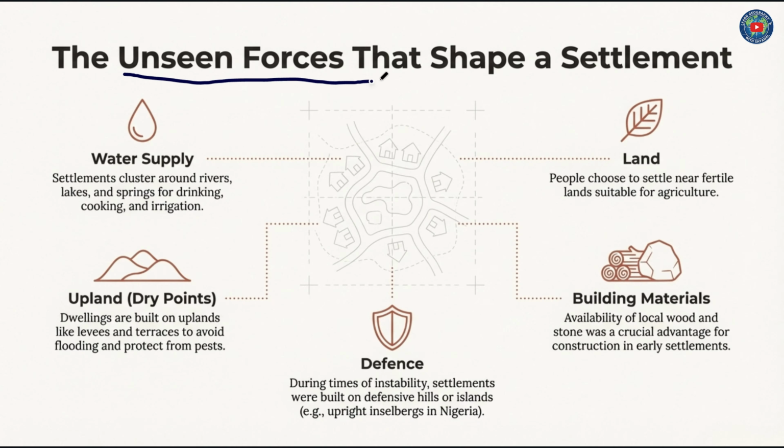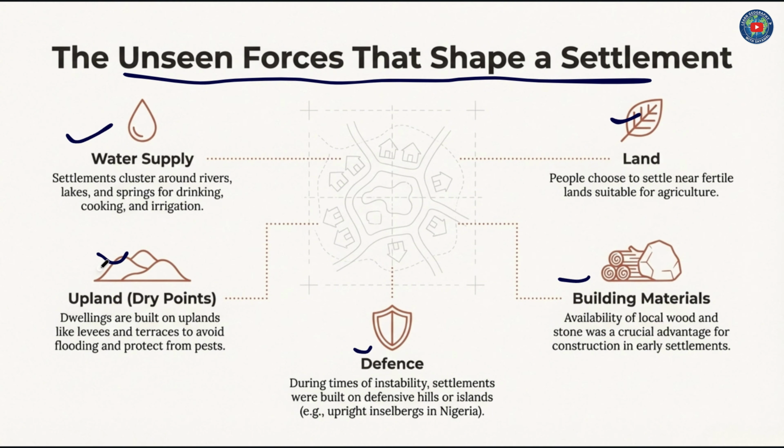Okay, the unseen forces that shape a settlement. There are many factors which shape a settlement: water supply, land, uplands, dry points, defense and building materials. Water supply: settlements cluster around rivers, lakes and springs for drinking, cooking and irrigation. Land: people chose to settle near fertile land suitable for agriculture.